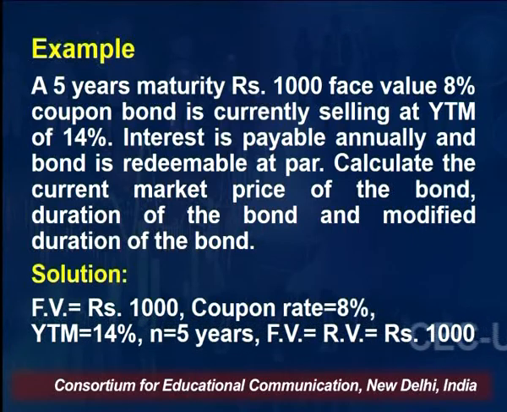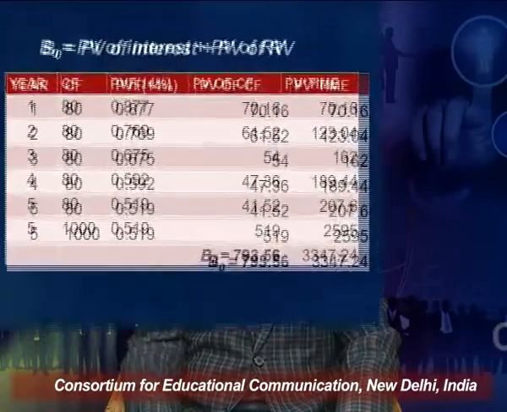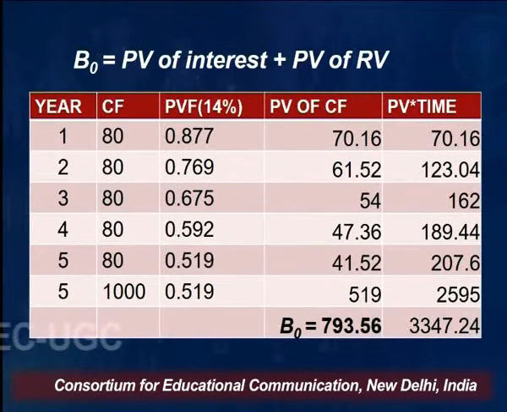So life is 5 years, that is the redemption time left for the bond is 5 years. The face value is 1000 rupees. We presume that if nothing is given, the bond will be redeemed at face value. So now let's find out how you calculate B0, duration and modified duration.